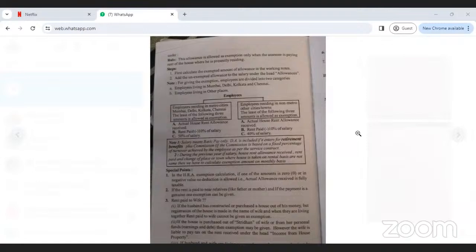Your textbook, which page? Rent-free accommodation comes under perquisites. Any medical facilities, any educational facilities, all of these come under perquisites. Any free meals.